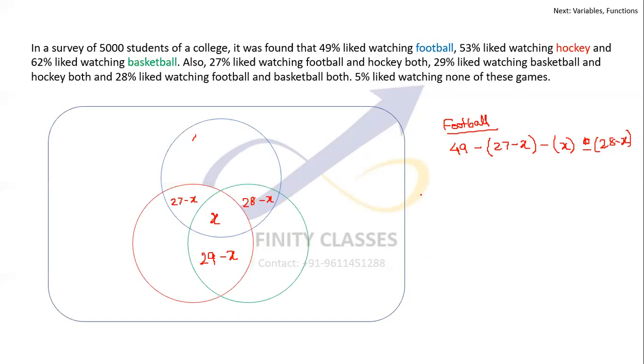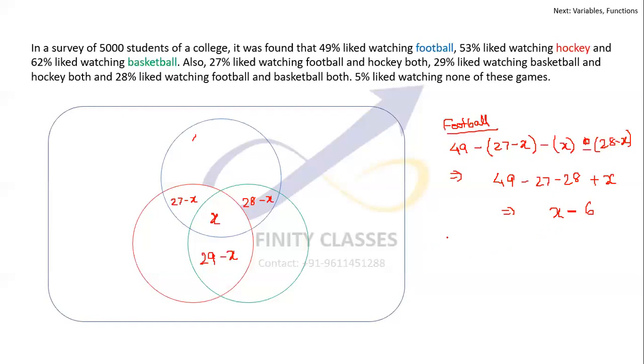Am I making sense? Basically 49 was the total for football, but I have to calculate only for this portion. What I'll do is 49 minus this and this, and I should be able to get it. So this comes out to be 49 minus 27 minus 28 plus X, which will come out to be X minus 6.